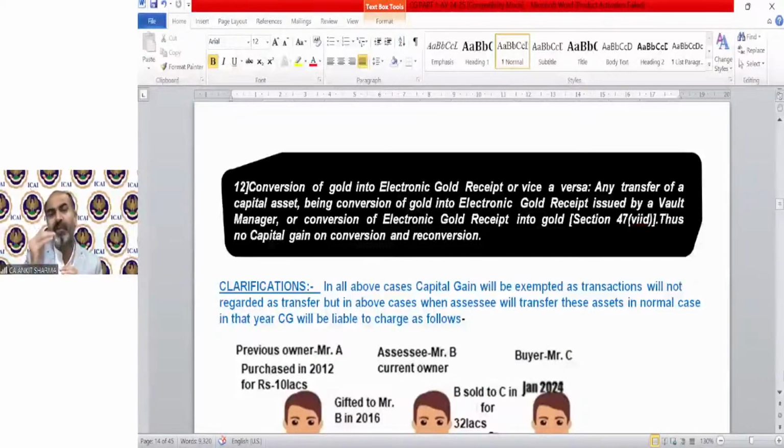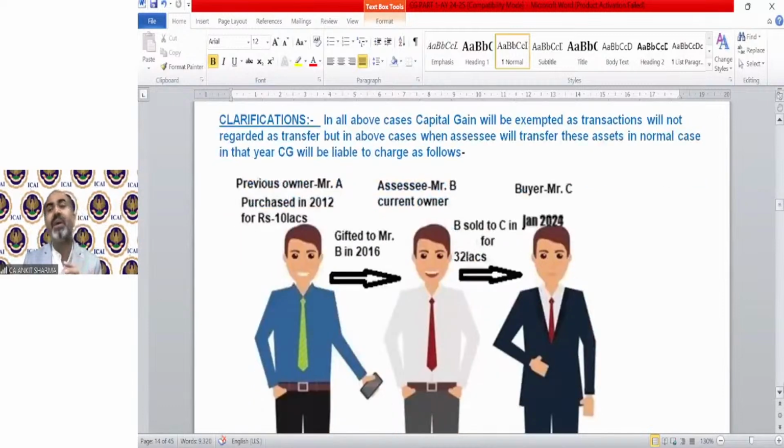So the above 12 cases we discussed, it generally feels that it will be a theoretical question because these are exempted capital gains. So if these are exempted capital gains, then why would we need to calculate it as a numerical topic? Because here is a reason. The numerical will be framed like this: suppose there is Mr. A. Let me explain in a separate sheet.